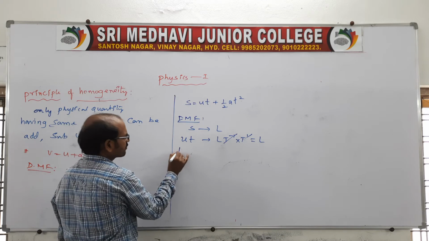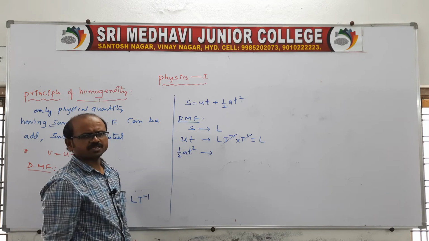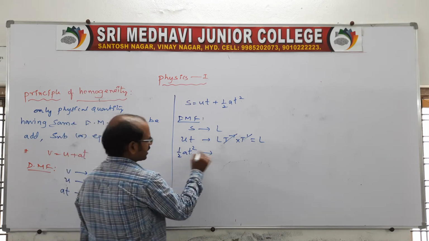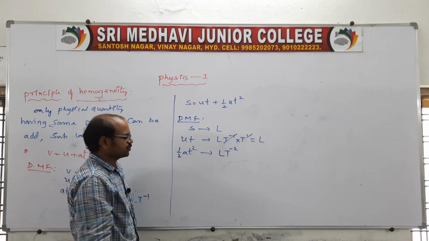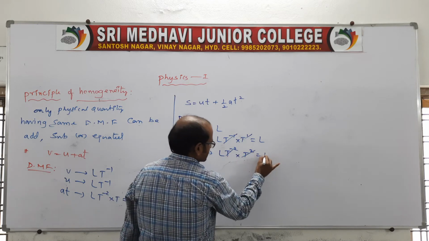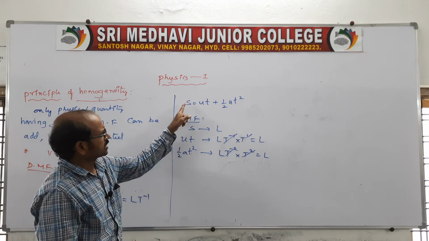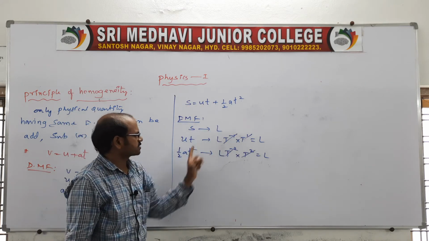And here, go for half at square. See, this is half at square; half is a number, and for a number there is no dimensional formula. In the previous class also I told you very clearly. And here, a is nothing but LT power minus 2, acceleration is LT power minus 2, and t square is T squared, so plus 2 minus 2 is cancelled. Look at the given expression: displacement is L, ut is also L, and half at square is also L.